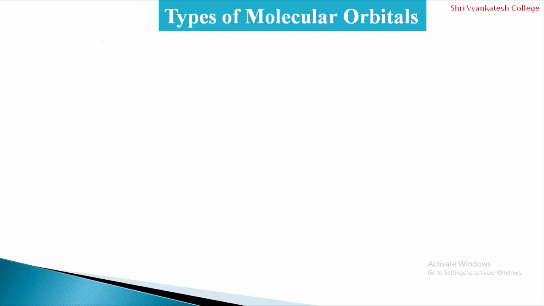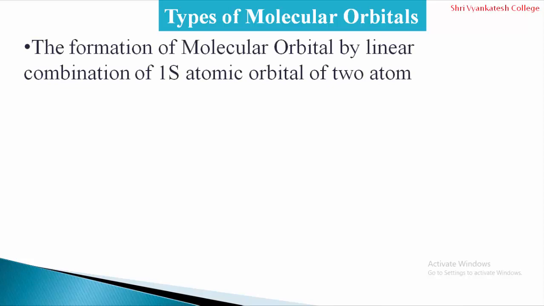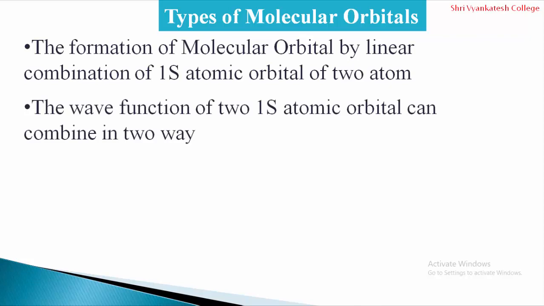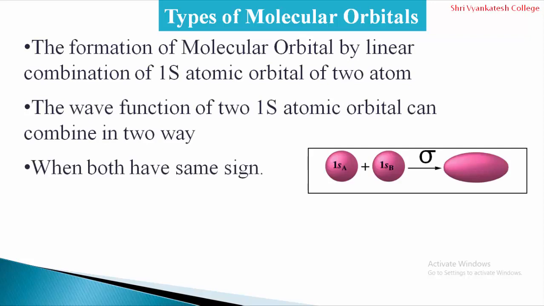Now next, the types of molecular orbitals. The formation of molecular orbitals by linear combination of the 1s atomic orbitals of two atoms. The wave functions of two 1s atomic orbitals can be combined in two ways. When both have the same sign, the 1s orbital and 1s orbital combine by addition and a sigma bonding orbital is formed.